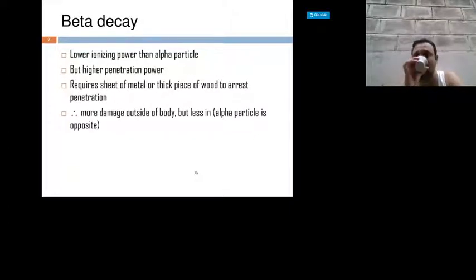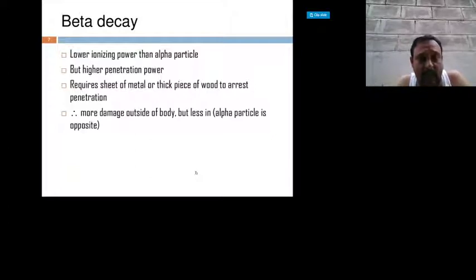Beta decay. It possesses a lower ionizing power than alpha particles, but a higher penetration power. Ionizing power and penetration power have an inverse relationship. Ionizing power means how much the particle is able to ionize the given molecules. Beta particles have low ionizing power, but their penetration power is a little higher than alpha particles. It requires a sheet of metal or a thick piece of wood to arrest the penetration. So it needs a somewhat thick sheet of metal or a piece of wood to prevent beta particles.